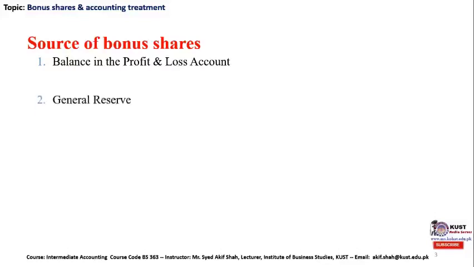The second source of bonus issuance could be the general reserve, and another one is known as capital reserve. There is a slight difference between the general reserve and the capital reserve.